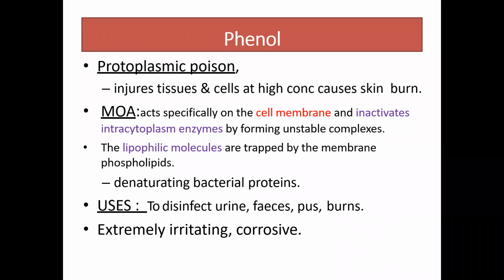Then we'll see the particular chemical agents and how they can kill the microorganisms, what the particular properties of phenol are, and what the mechanism of action of that disinfectant is. So how can it kill particular organisms? The phenol, as you know, and the phenolic derivatives, are called protoplasmic poisons. So this is poison to the organisms.